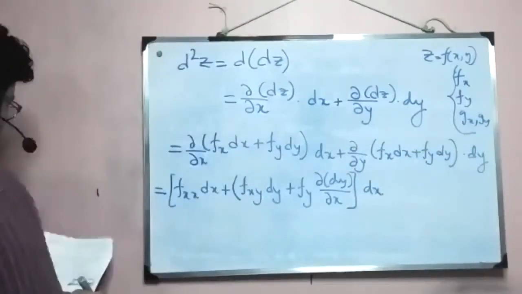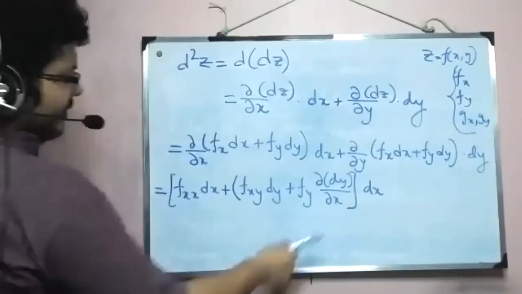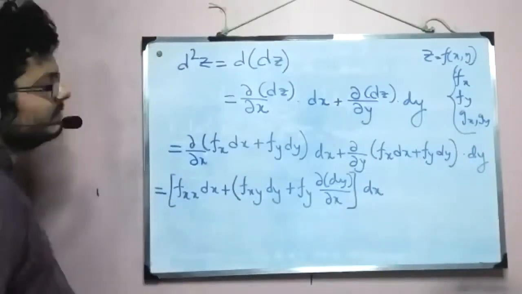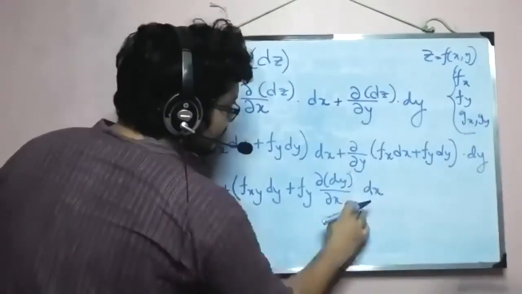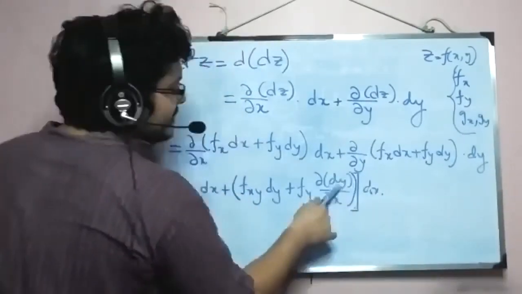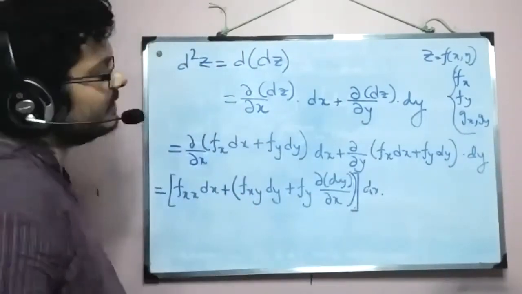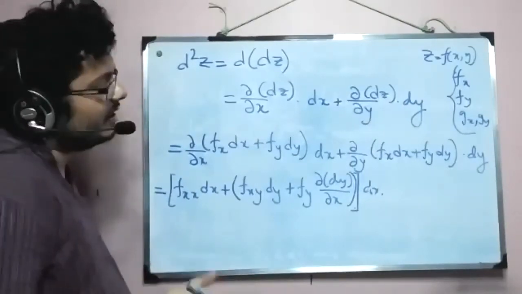Now the reason I'm writing this term, which is a bit unusual compared to the kind of derivation that you are used to observing, is essentially that we saw that dx and dy are dependent.